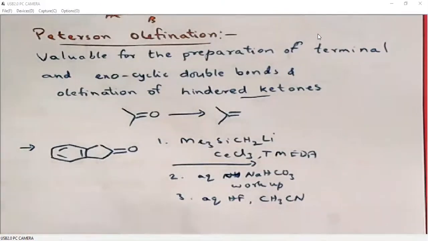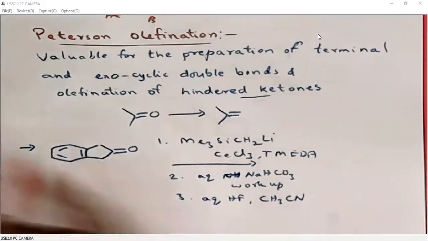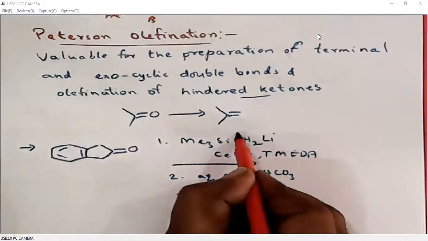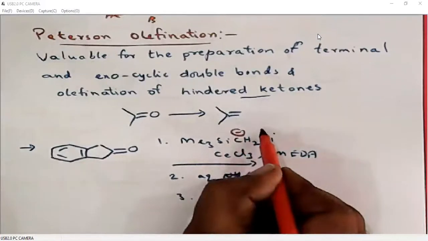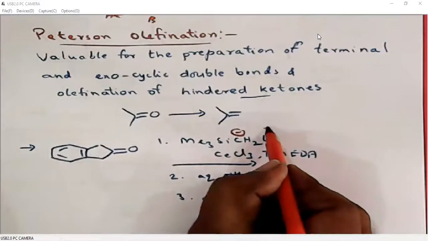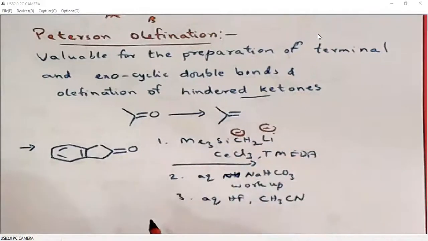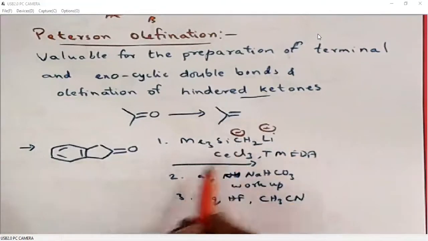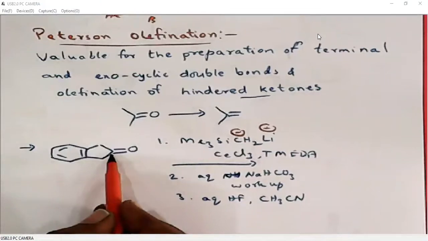So what will happen here? This reagent is an alkyl lithium reagent, but it also has a silicon group. Now this anion will attack the carbonyl, then it will undergo a Brook rearrangement.